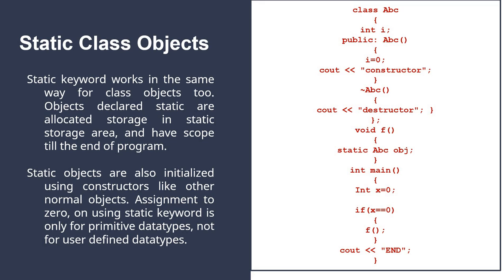Now, what are static class objects? Static class objects are also initialized using a constructor like other normal objects. Assignment to 0 on using the static keyword is only for primitive data types, not for user defined data types. So that means static class objects can also exist in the programming language, and we can create an object which has the characteristics of static variables.